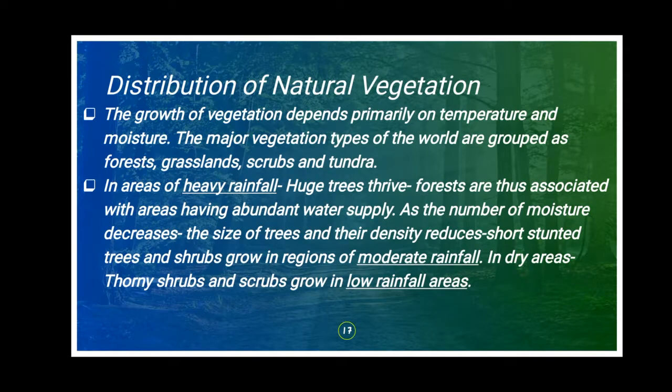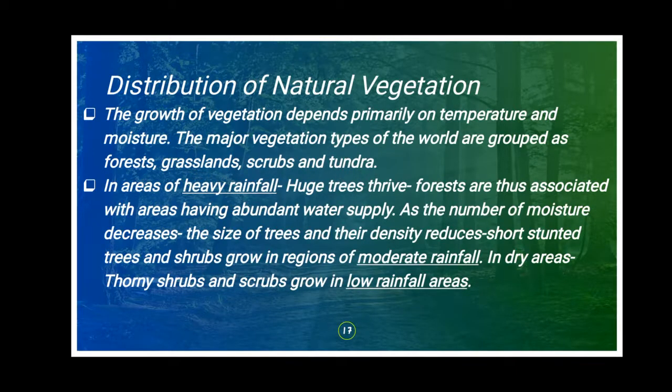So moisture means water content in the air, and also in the soil. The major vegetation types of the world are grouped as forest, grasslands, shrubs and tundra. So how is the vegetation grouped? It is grouped as forest, grasslands, shrubs and tundra.